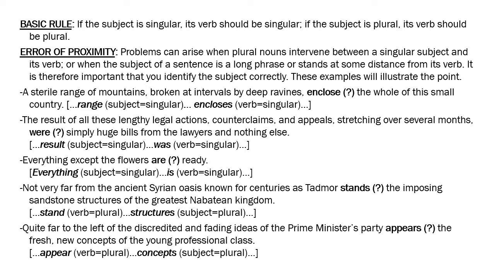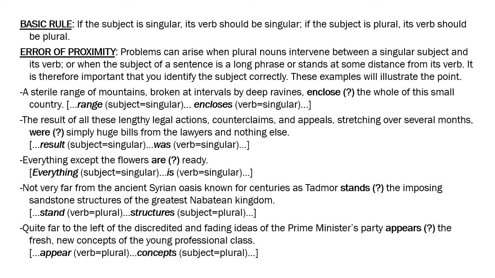Next sentence: quite far to the left of the discredited and fading ideas of the Prime Minister's party appears the fresh new concepts of the young professional class. Quite far to the left means left in terms of the political spectrum, like left wing, right wing. Again it's an inverted order.